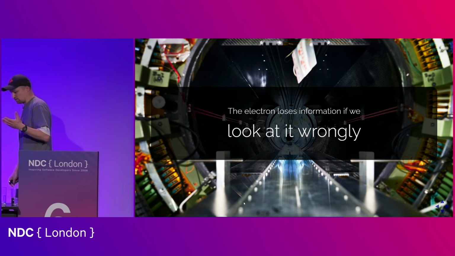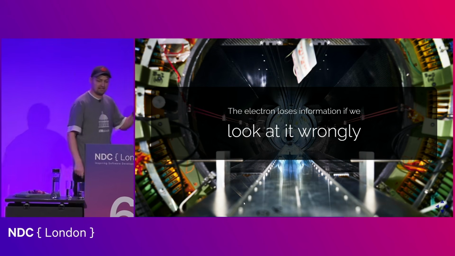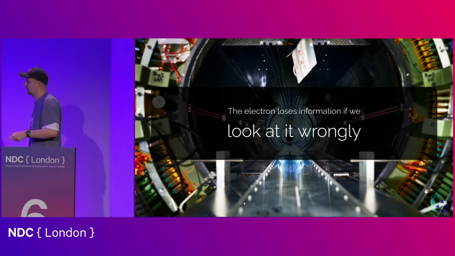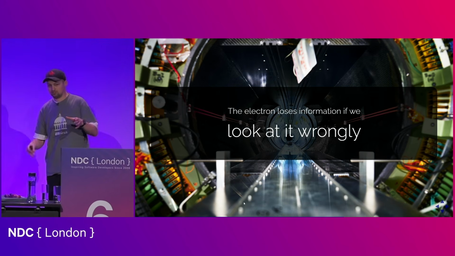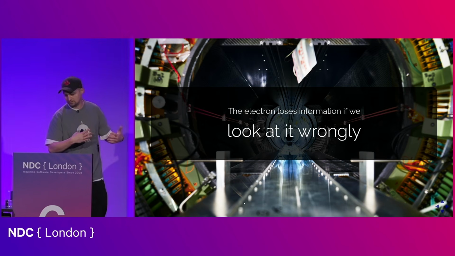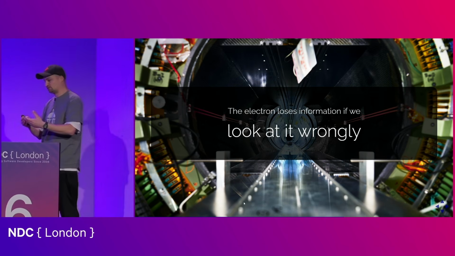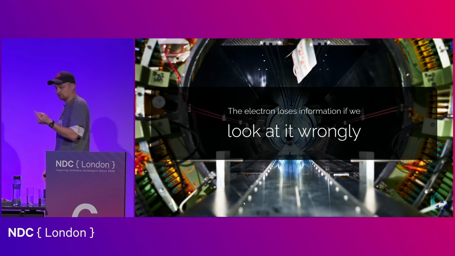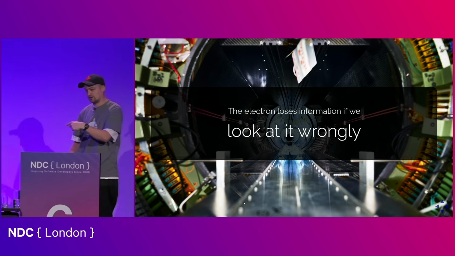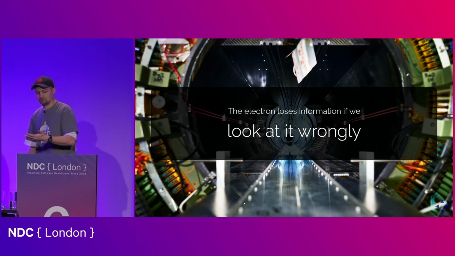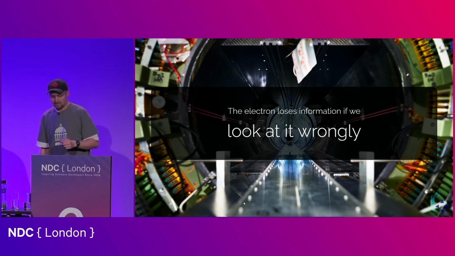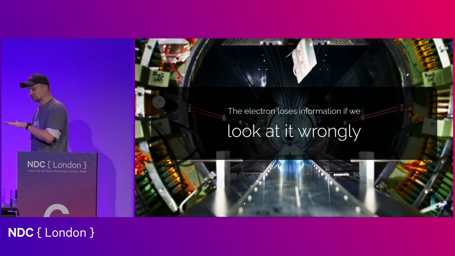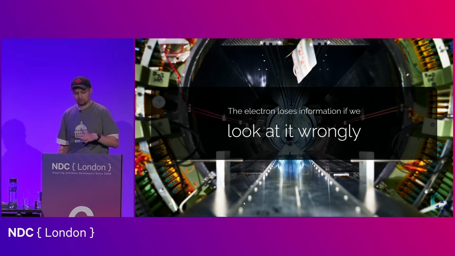And this is super problematic, because actually it means that the electron lost information simply because we looked at it wrongly. You can think of it as a sort of security that is built into the very fabric of reality. You could encode some information into a quantum object, but you will only be able to read it once, right? If you read it incorrectly, you'll destroy this information, which is effectively what is happening here. And this is a fundamental concept of nature. And actually, this is something that underpins the entire field of quantum cryptography.